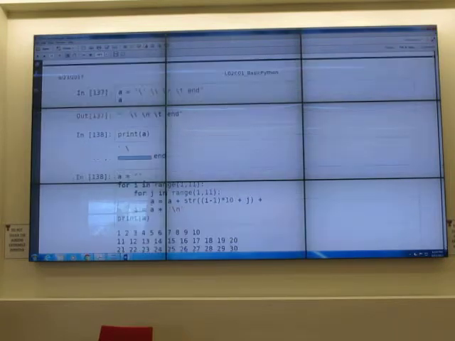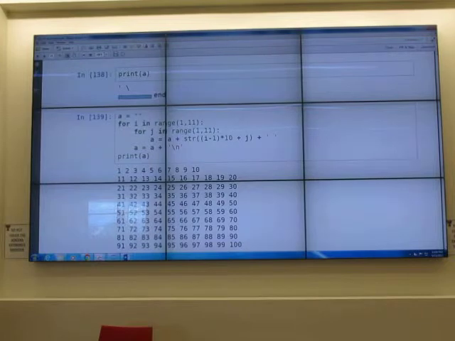Try more. Okay, look at this one. A equal to nothing, open and close double quotation mark. At least we know that A is a string which contains nothing. I use a nested for loop. I have for I in range 1 to 11, so it's inclusive 1, exclusive 11, which means from 1 to 10, right? And I have another 1 to 10 for J. And I have A equal to A plus, that is concatenation.